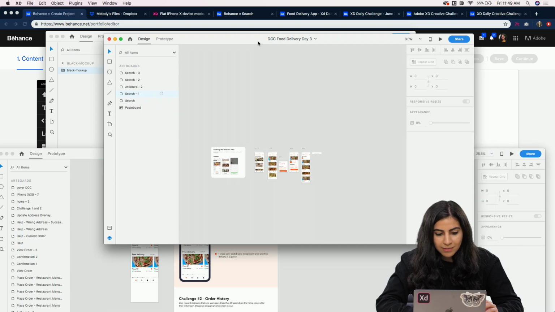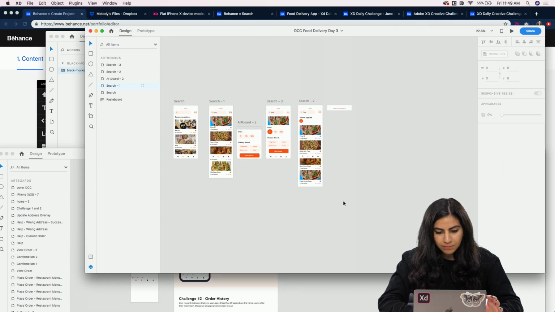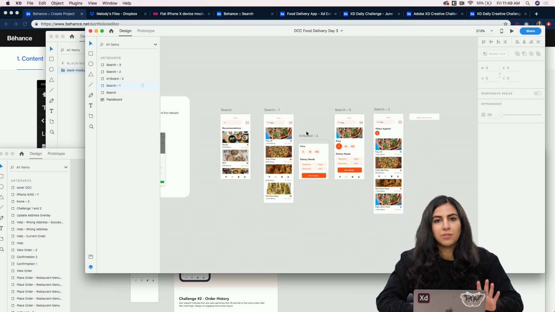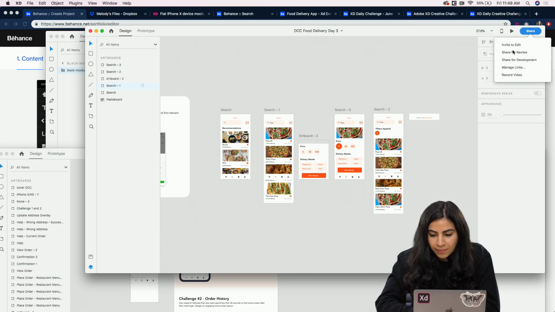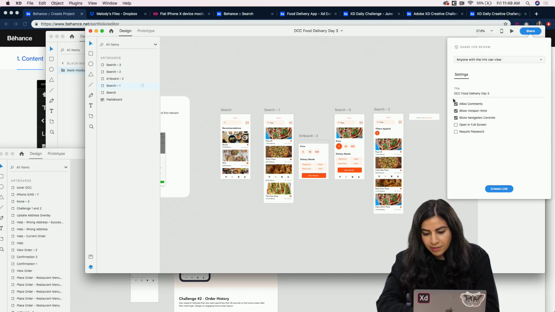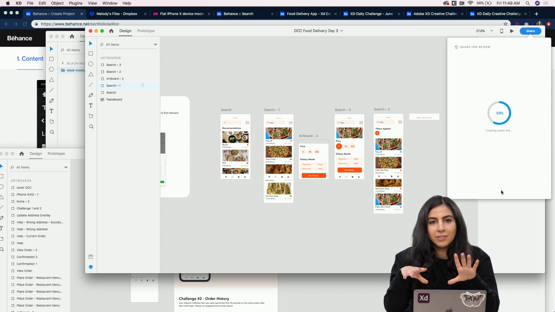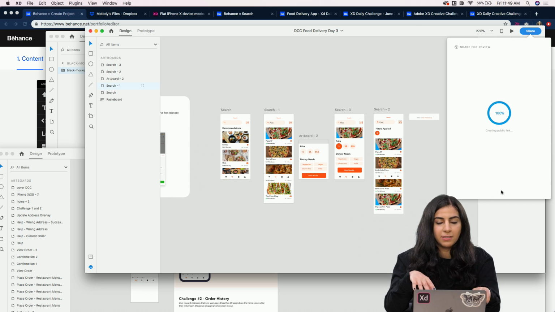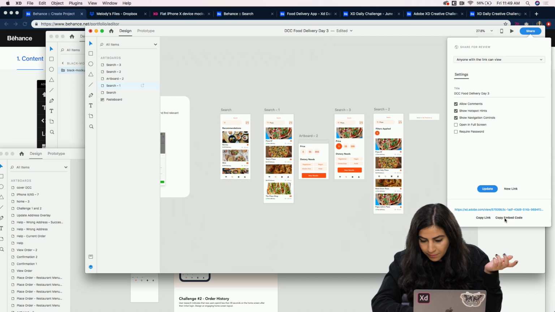I have a bunch of files open for XD. So I have this which is my day 3 file that's also available to download. And to create your prototype, you can click on the share button up here and then do share for review and create your link. And then you can get the embed link, so you can paste that into your Behance project and people can interact with your prototype, which is awesome.